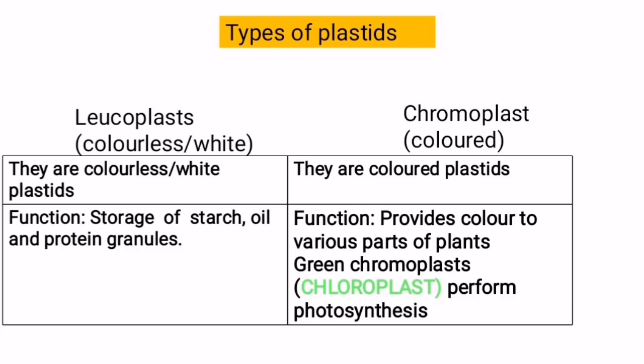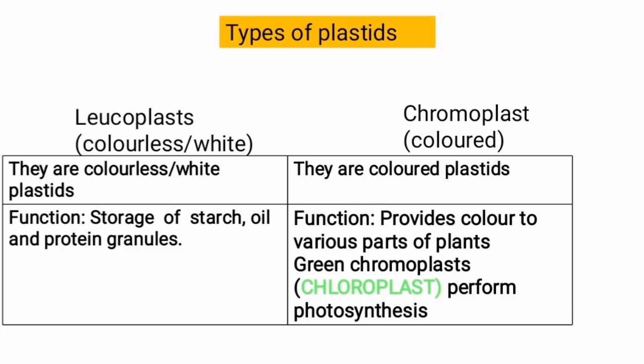Okay, and these plastids are of 2 types. One is leucoplast and another one is chromoplast. Leucoplast, leuco means white or colorless. So leucoplasts are the plastids which are colorless or white in color, right? And the chromoplasts are the plastids, chromo means color. Chromoplasts are the plastids which are colored.